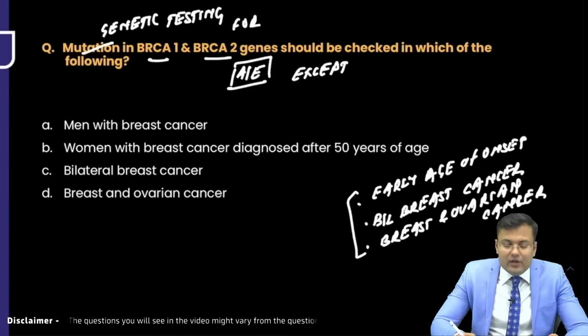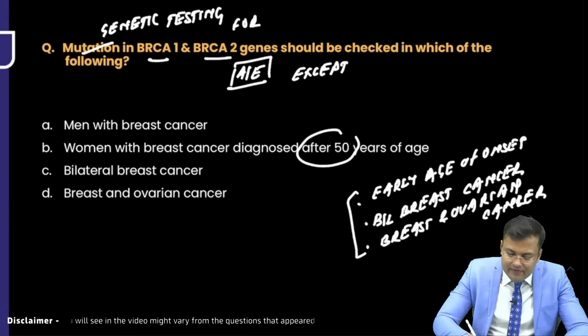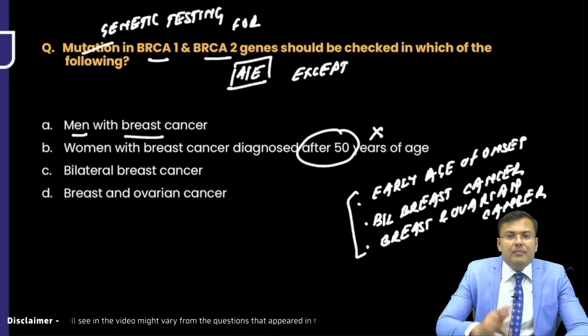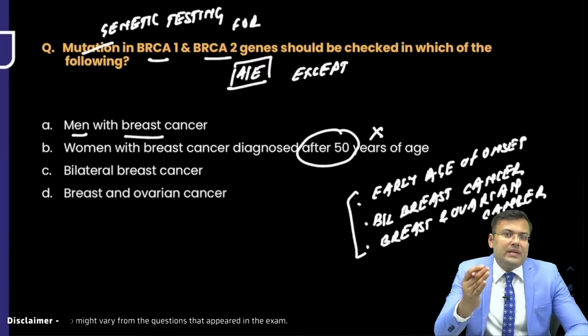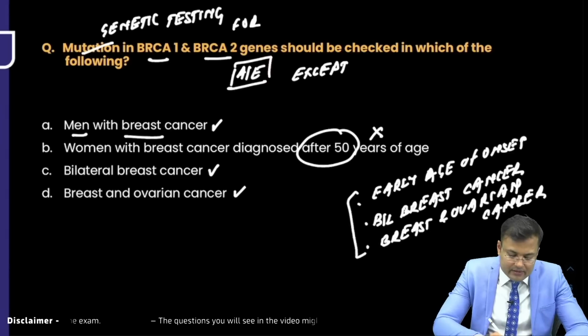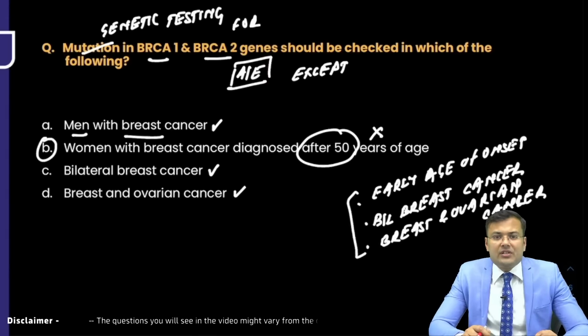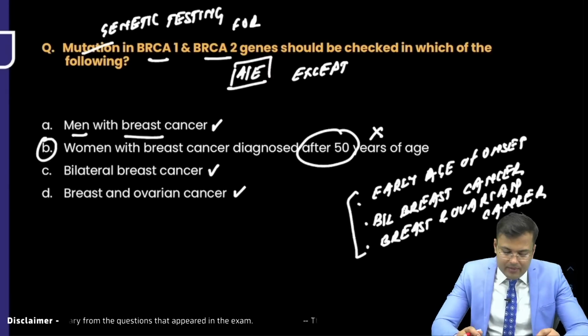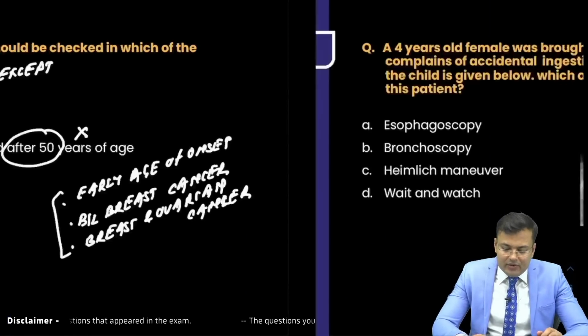Any female in whom breast cancer is detected after 50 years of age, obviously it is excluded. BRCA1, BRCA2 both are responsible for breast cancer in both males and females. It means this is correct. The patient will be having bilateral breast cancer and there is breast and ovarian cancer. So what should be the correct answer for this question? Option number B. Okay. So Rajendra, Balara, you got your answer? Option number B. Right?